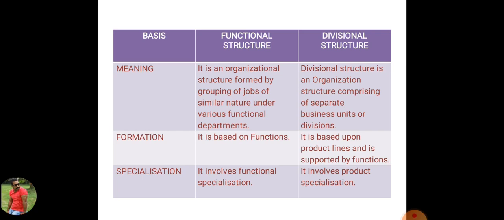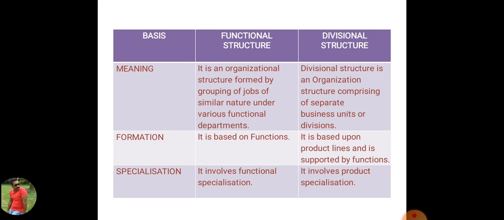Second, formation. Functional structure is based on functions like production department, sale department, purchase department. It means departments are made on the basis of functions. Divisional structure is based upon product lines and is supported by functions. It means in this structure, departments are created on the basis of products like soap department, cream department, detergent department, like this. Okay. Third, specialization.